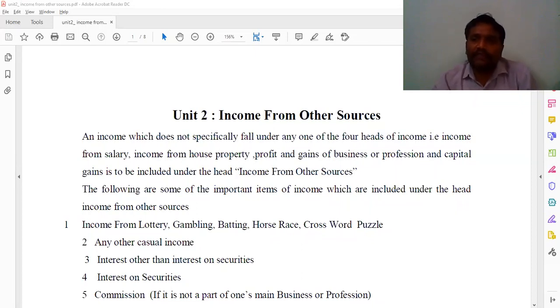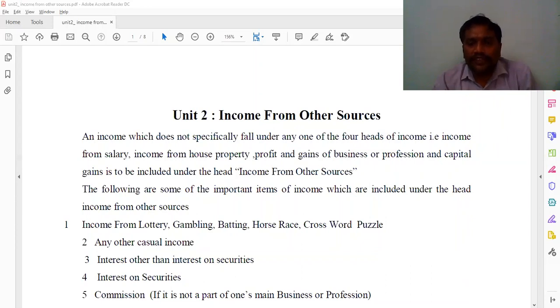Similarly, coming to income from house property, suppose X has let out his house to Mr. Y with a rent of 9,000. And Mr. Y has sublet to Z. Suppose there are three rooms, two rooms are used by him, and one room is given to Mr. Z. This we call a sublet. If he receives any income from this sublet, we call it income from other sources.